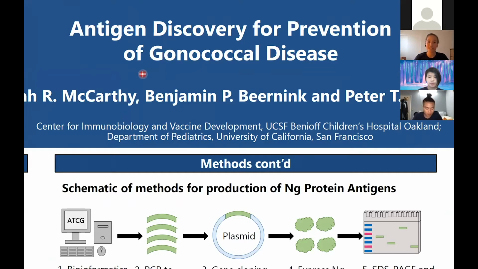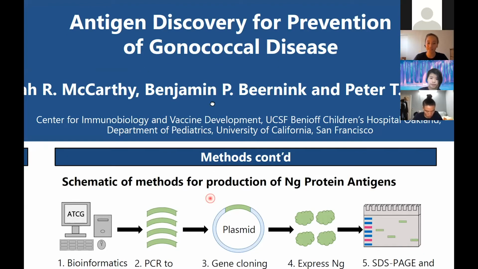However, many strains of Neisseria gonorrhoeae have developed antibiotic resistance. As a result, there's an urgent need for a gonococcal vaccine since we may run out of treatment options. In order to develop a vaccine, we need to identify which Neisseria gonorrhoeae protein antigens stimulate antibody production. A modified version of these antigens could be used in a vaccine. Since there are few Neisseria gonorrhoeae protein vaccine candidates, our objective this summer was to identify new Neisseria gonorrhoeae protein antigens that elicit protective antibody responses against gonococcal disease.